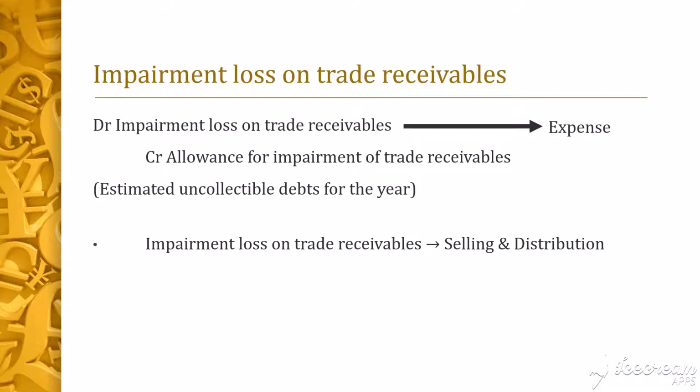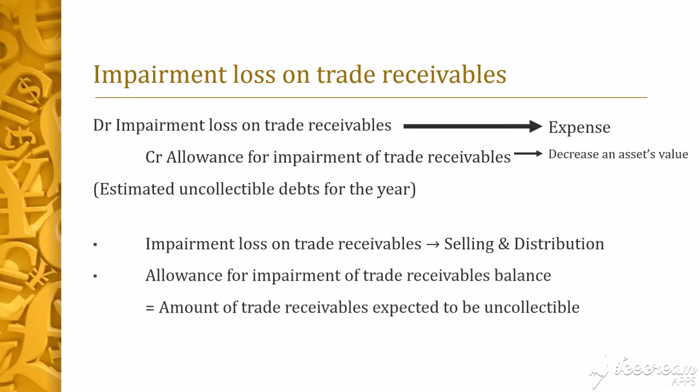Allowance for impairment of trade receivables is a contra asset. It decreases the value of an asset, trade receivables in this case. This part may be quite confusing, so let me make myself very clear. The purpose of entering this journal entry is to change the value of the allowance for impairment of trade receivable to the amount of trade receivables expected to be uncollectible as at year end. This journal entry is entered only on the last day of the financial period or month.